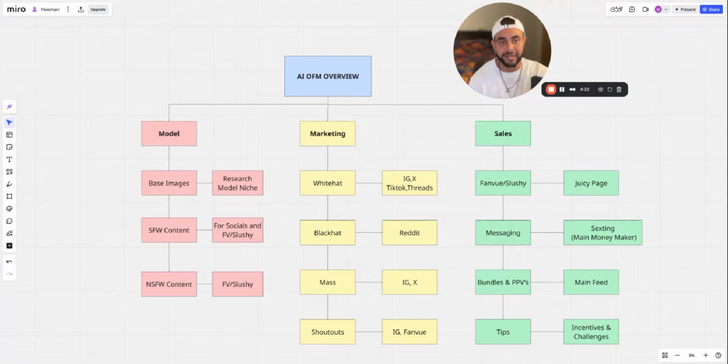This will go into the main feed, and it's very similar to OF. If you guys have any sort of OF background, this is nothing new to you. Tips, incentives, and challenges. These are things that honestly are a lot more pre-available in Slushy. Slushy is very gamified in terms of the fact that you can buy gems and stuff, so that's really nice. All right, let's just continue on with the video though.